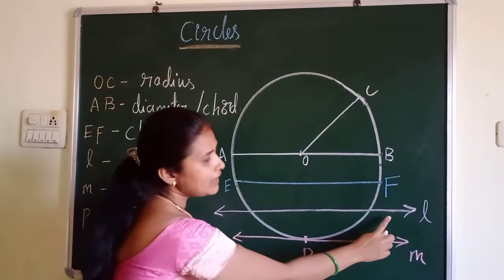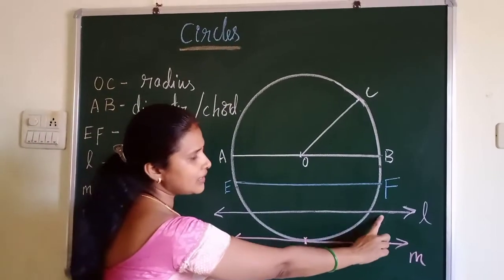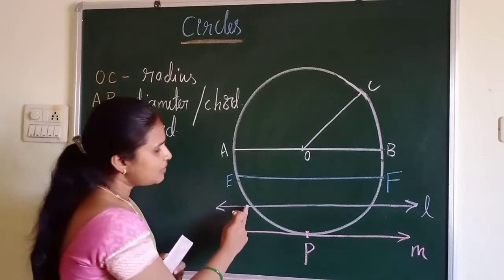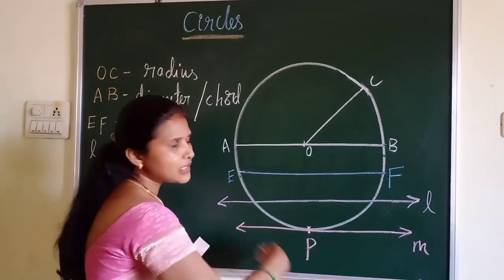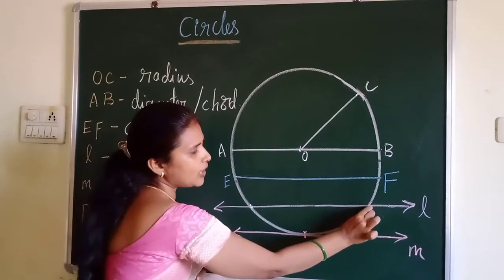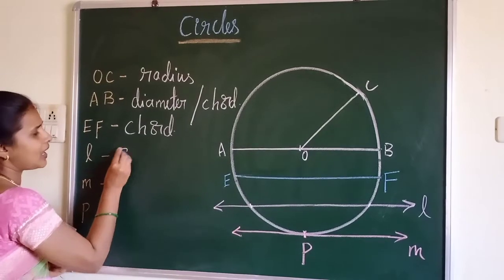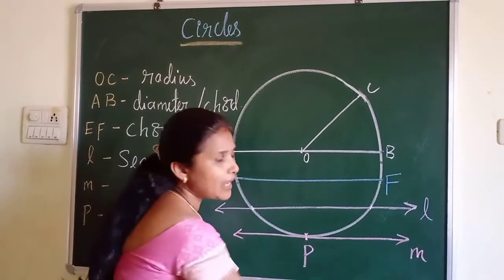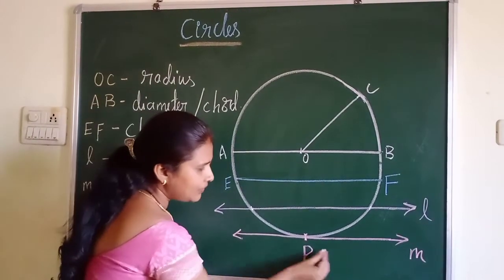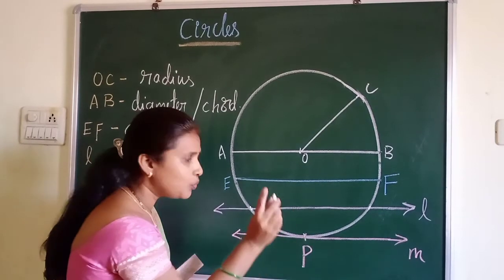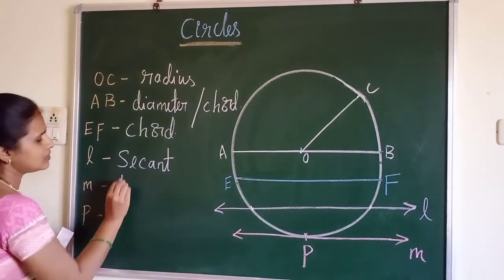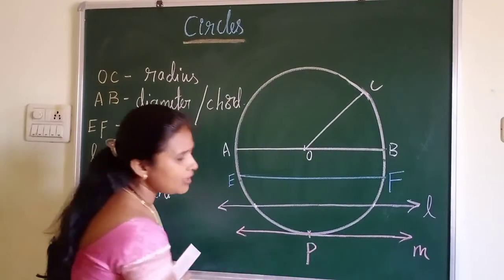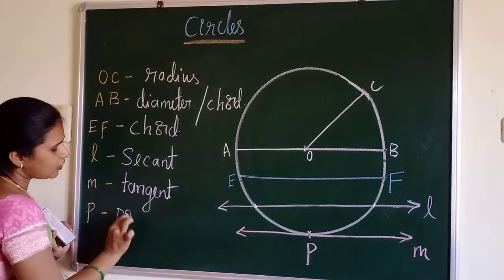Next, coming to line L. You can observe there are 2 lines here, L and M. Name what line L is now. Because it is a line which meets 2 points on a circle, we call this line L a secant. Then the last one is line M. What is line M? It is a line which intersects a circle at exactly 1 point. So we call it a tangent. And what is this P called? It is called the point of contact.